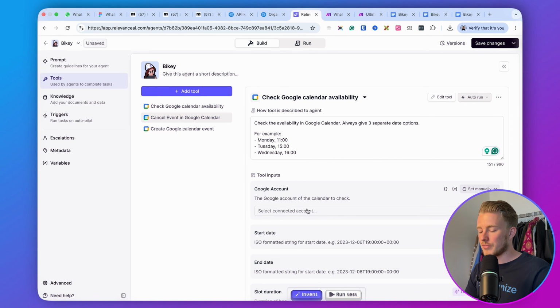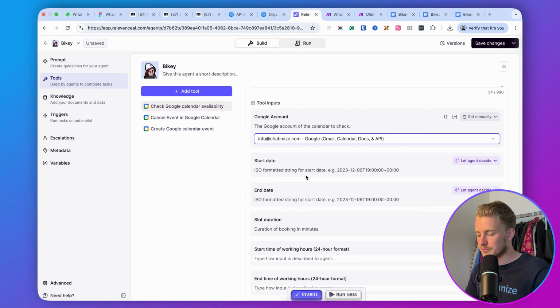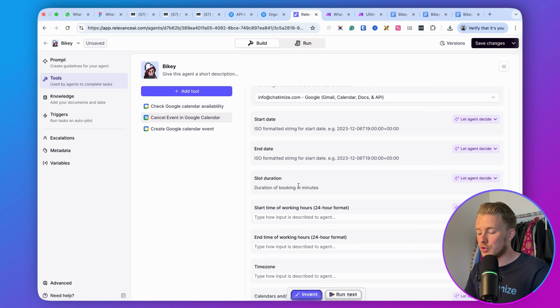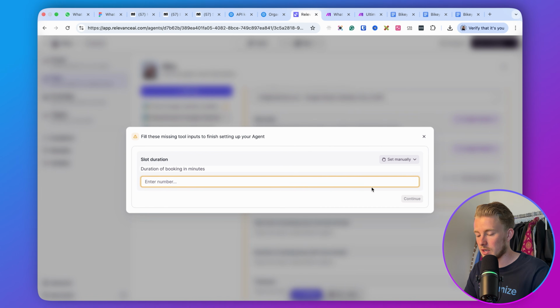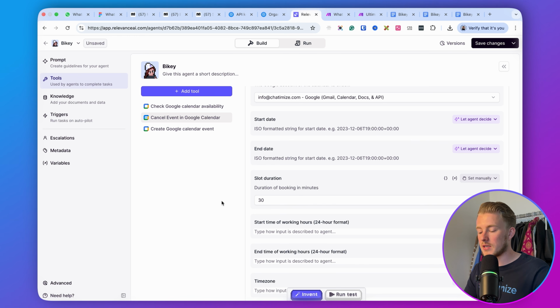So if you give them multiple days, that's just a better user experience. So that's what we set over here. The Google account that we use is the same one. I let the agent decide what the start date and the end date is, but you can also give it a slot duration, right? So I can just set this manually, and we can say that every meeting or in-store appointment is 30 minutes, right?